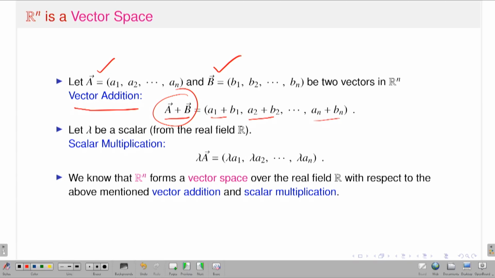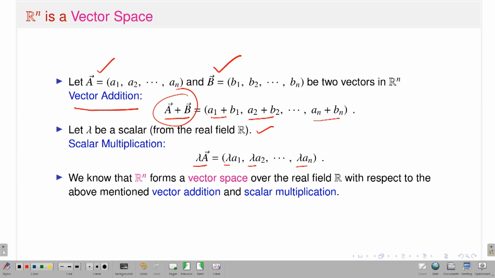This is called vector addition, that means component-wise addition. And if I take a scalar lambda from the real field R, scalar multiplication is defined component-wise: lambda times A is (lambda a1, lambda a2, ..., lambda an).